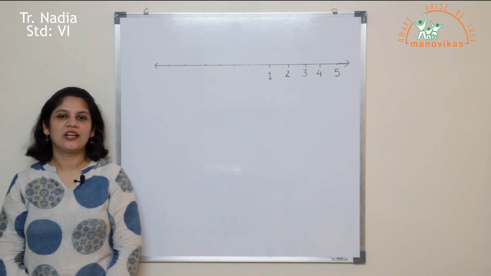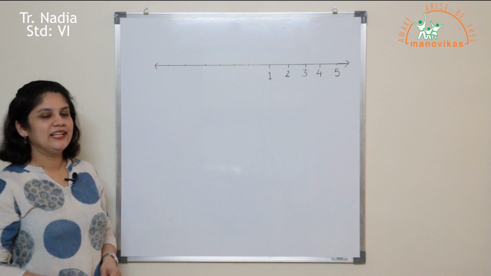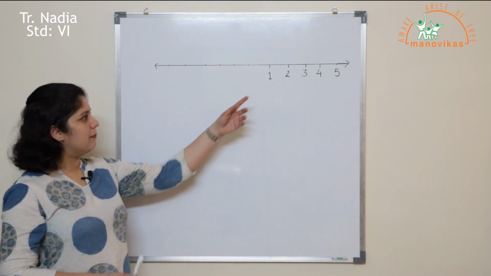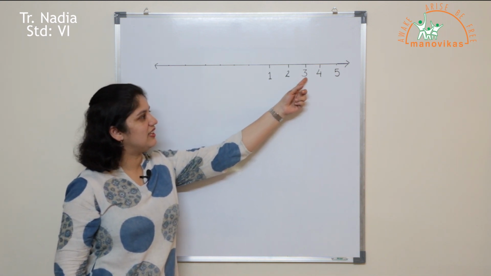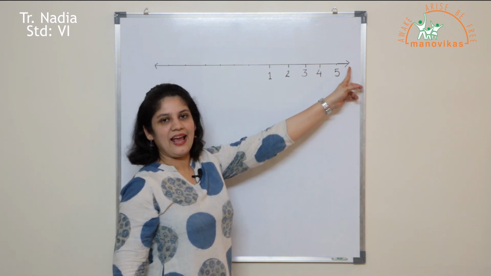Now can you see what I have drawn here on the board? Yes, you are right. It is a number line. Now on the number line I have written numbers 1, 2, 3, 4, 5. The arrow shows that the numbers are endless.